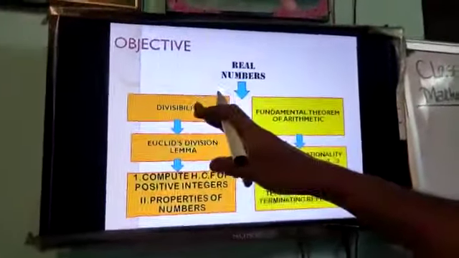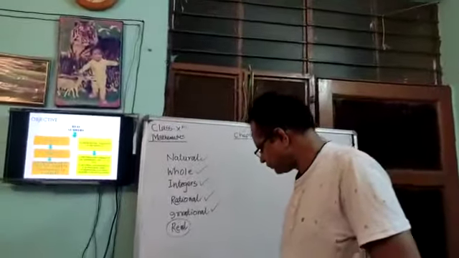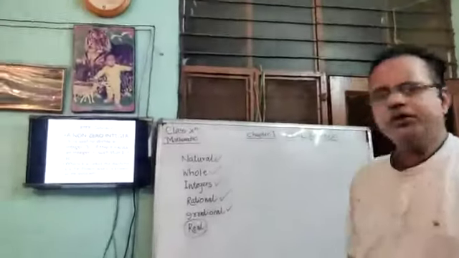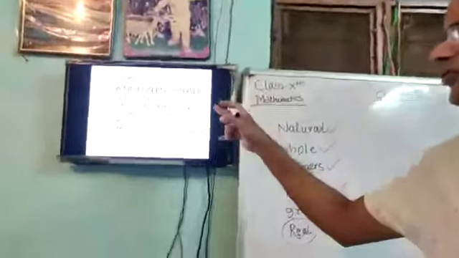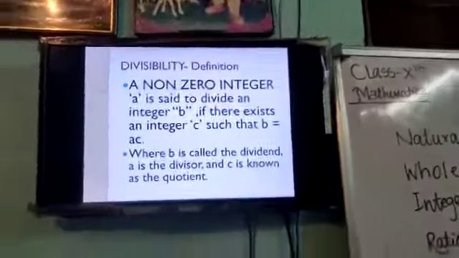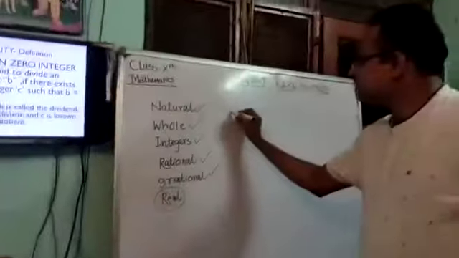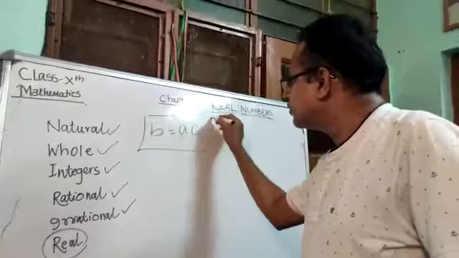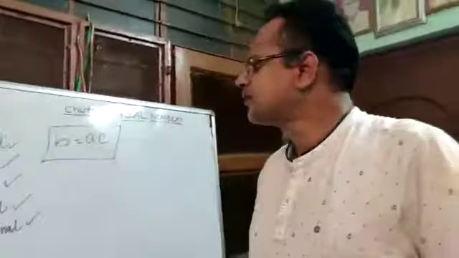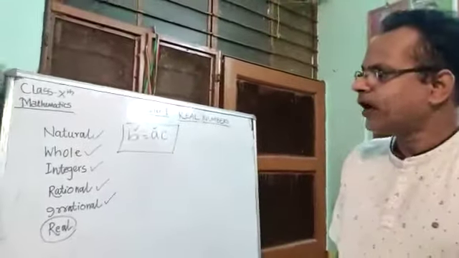Okay, let us now discuss divisibility. What is called the divisibility of two positive integers? Coming to the definition, a non-zero integer a is said to divide an integer b if there exists an integer c such that b is equal to ac. If this relation is satisfied, then we can say b is divisible by a. Is that clear? Then what is this c?